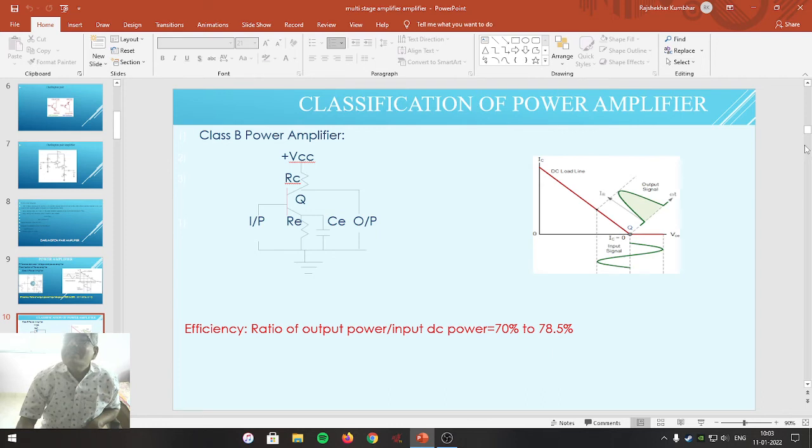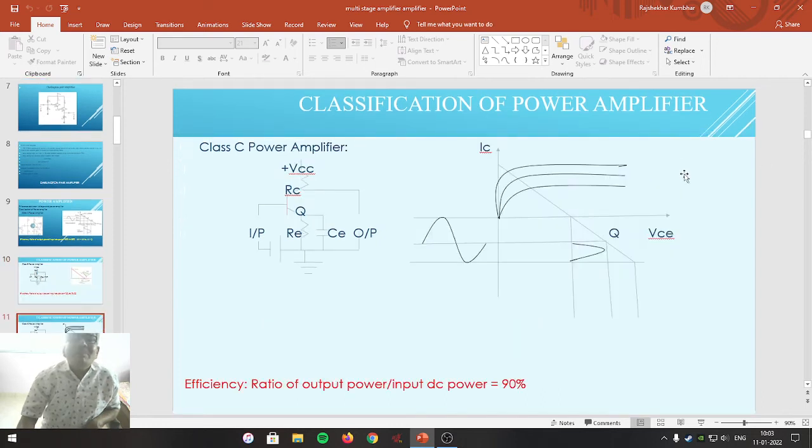Friends, next one is the class C power amplifier. Class C power amplifier is a kind of power amplifier in which the output collector current flows for less than the positive half of the AC cycle. That means the operating point of this particular power amplifier is adjusted well below the cutoff.